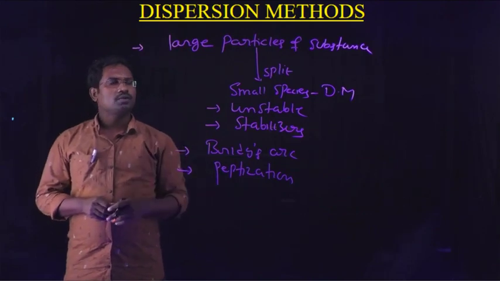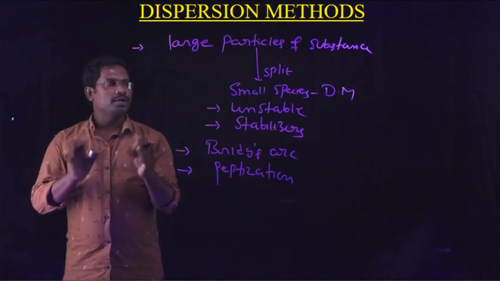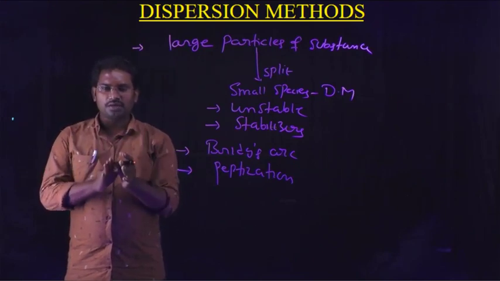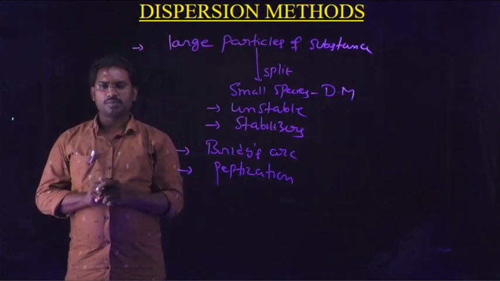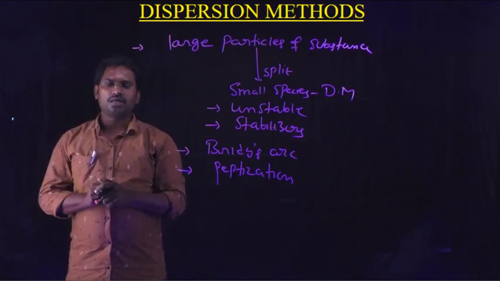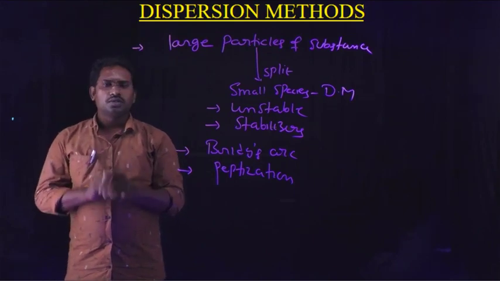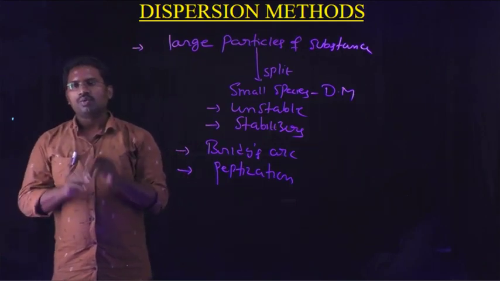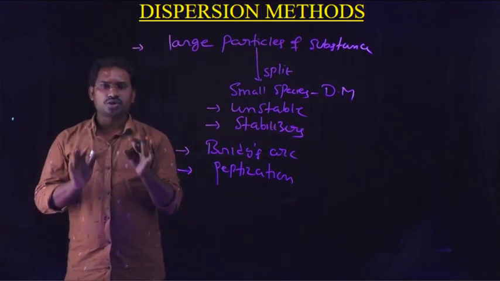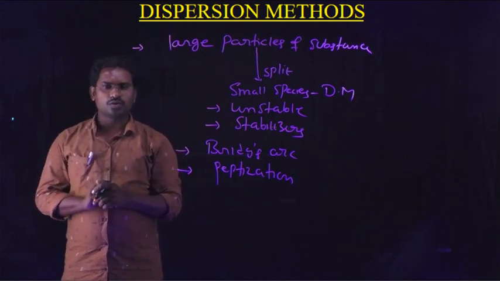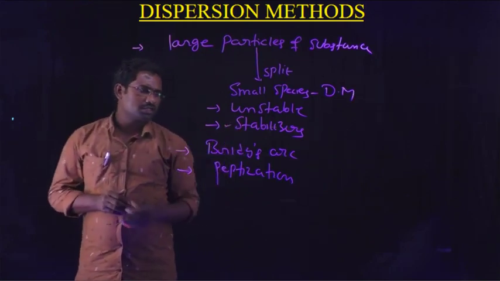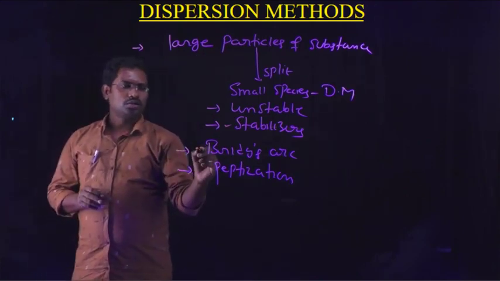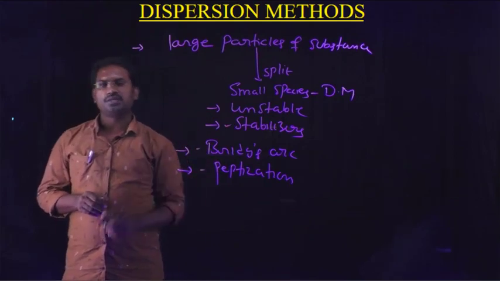In the dispersion method, large particles of a substance split into small pieces in the presence of a dispersion medium. Those particles have colloidal dimensions, that means the diameter of the colloidal particle is greater than 1 nanometer. Such types of colloids are very unstable. To stabilize the colloidal solution, we add some extra substances that are useful for stabilization of the colloidal solution, known as stabilizers. So the dispersion method mainly involves two processes: first, Bredig's arc method, and second, peptization.